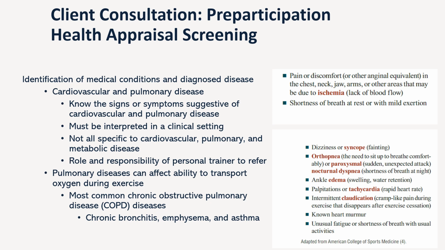Pulmonary fibrosis is a condition where lung tissue becomes thickened and scarred, leading to reduced lung function. The scarring makes it harder for oxygen to pass through the lungs and enter the bloodstream, impairing oxygen transport during exercise. Pulmonary hypertension is a type of high blood pressure that affects the arteries in the lungs. It causes increased resistance to blood flow in the pulmonary arteries, leading to reduced oxygen uptake and delivery to the body's tissues, including the working muscles during exercise.